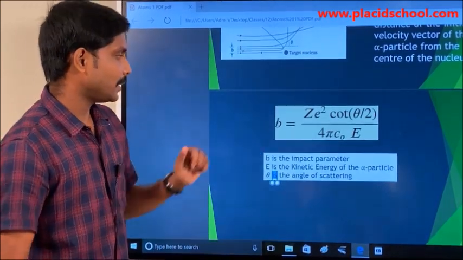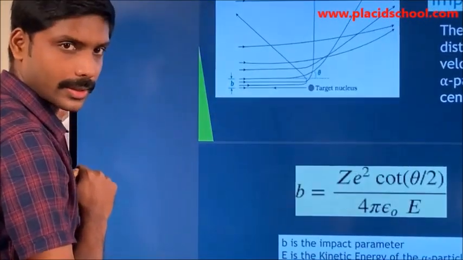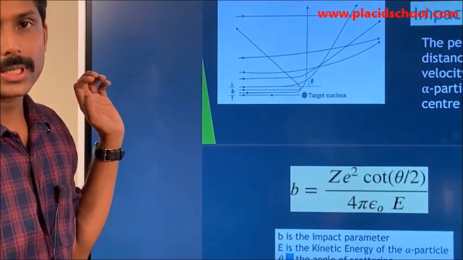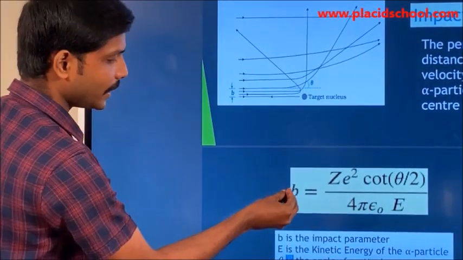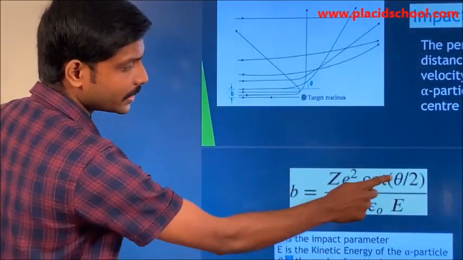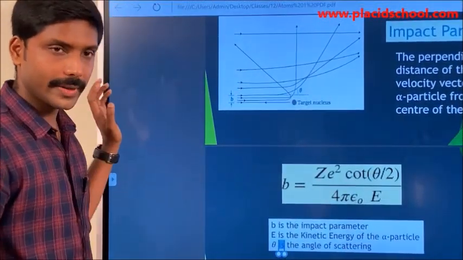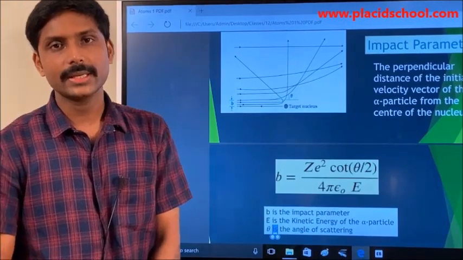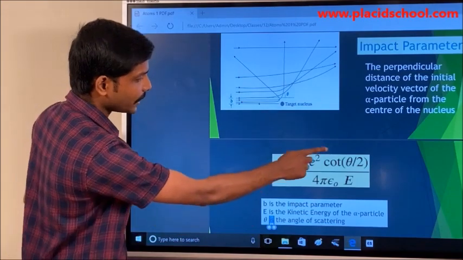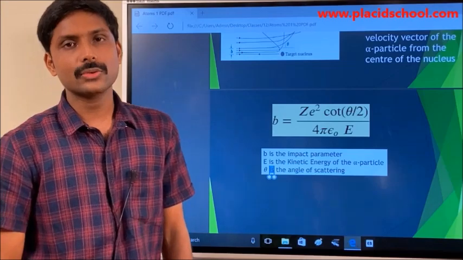Assume that the particle is moving in this direction, in the line of the nuclei. So what will be the value of B? It will be 0. So if B is 0, neither of the other terms can be 0, so cot theta by 2 should be 0. Cot theta by 2 will be 0 only when theta by 2 is 90 degrees. So theta by 2 is equal to 90, and so theta will be equal to 180.